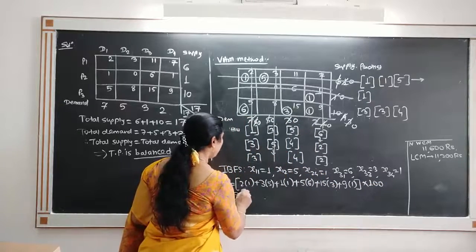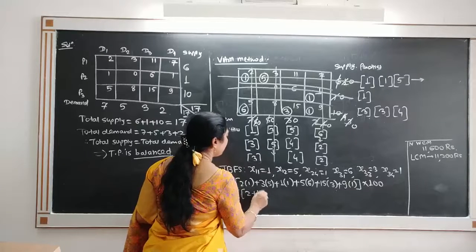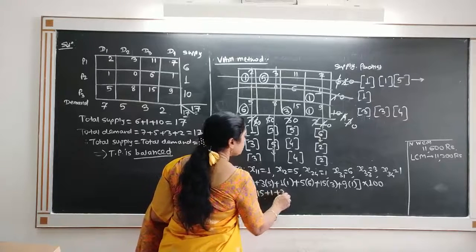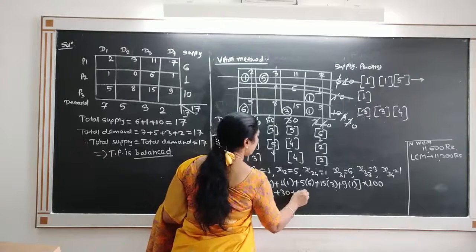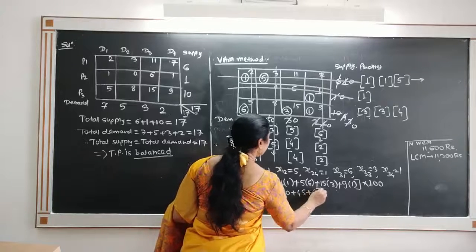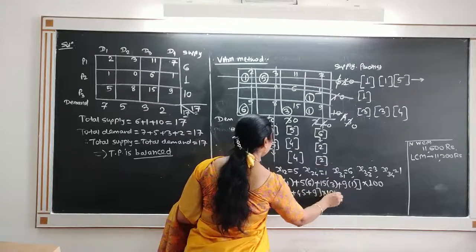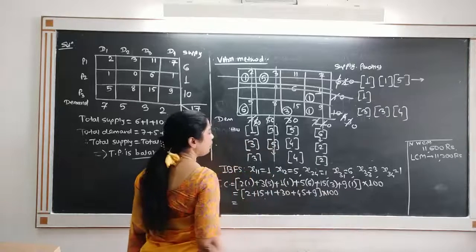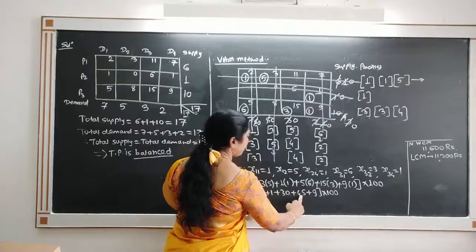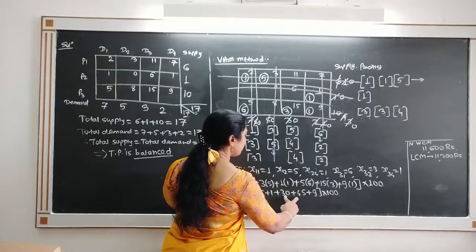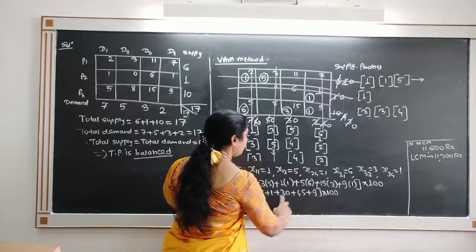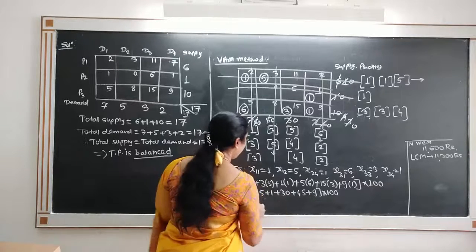So this is nothing but 2 plus 15 plus 1 plus 30 plus 45 plus 9, into 100. That is nothing but 45 plus 15, 60 plus 30, 90, 90 plus 10, 100 and 2.